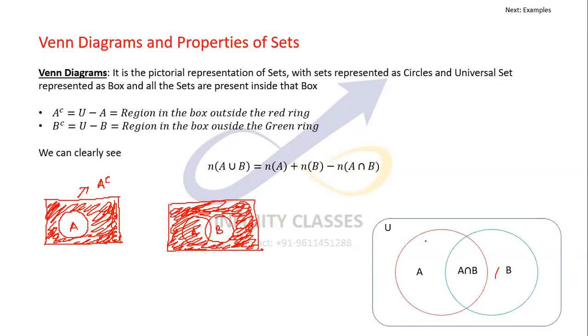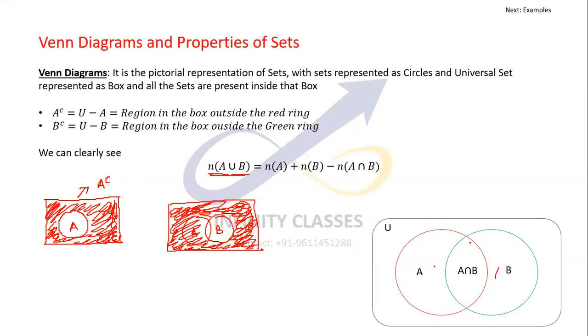Also, like you would have noticed, A union B. A union B is this entire shaded region, the region inside the red circle and the green circle. That is A union B, all the elements which are either in A or in B. Now, as you can clearly see, the number of elements of A is all the elements in the red circle, and the number of elements in B is the number of elements in the green circle.